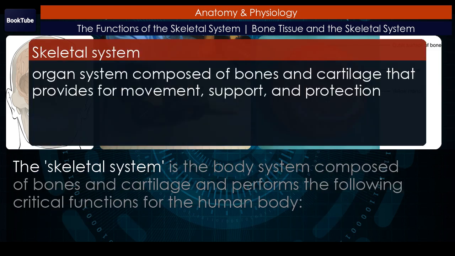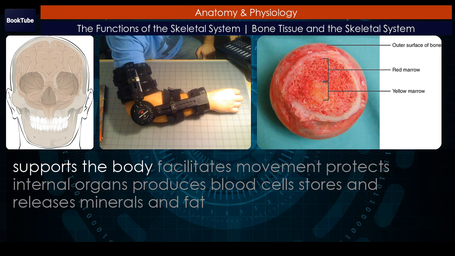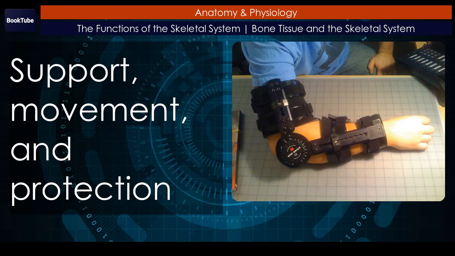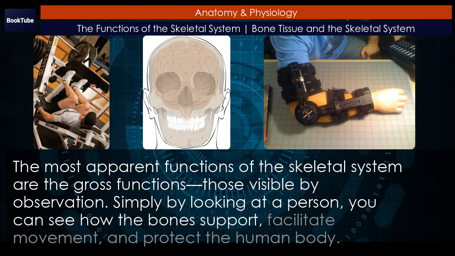The skeletal system is the body system composed of bones and cartilage and performs the following critical functions for the human body. Supports the body, facilitates movement, protects internal organs, produces blood cells, stores and releases minerals and fat. Support, movement, and protection. The most apparent functions of the skeletal system are the gross functions, those visible by observation. Simply by looking at a person, you can see how the bones support, facilitate movement, and protect the human body.